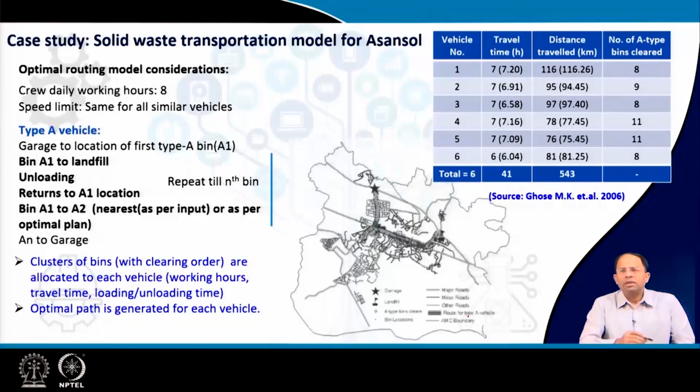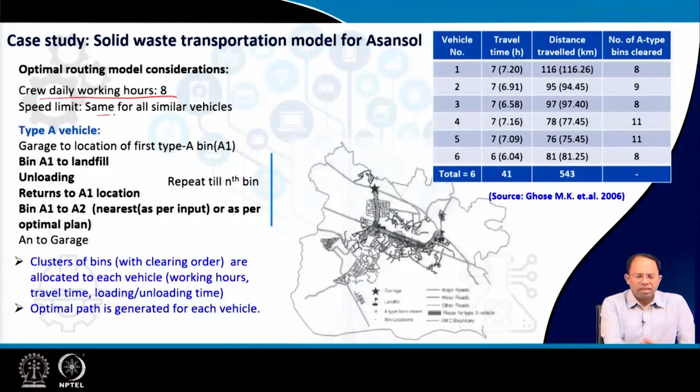So how are the optimal routes generated? First, 8 hours of working is considered. Once 8 hours is over, we have to use another vehicle, because beyond which people will not work. The drivers will not work, the collectors will not work. So within 8 hours, one vehicle can collect only a certain amount of garbage. If it is not able to collect from all the bins, we have to add another vehicle to the list, right? So we have to determine not only the routes for each vehicle, but also how many vehicles would be required and which vehicle will go to which area, right?